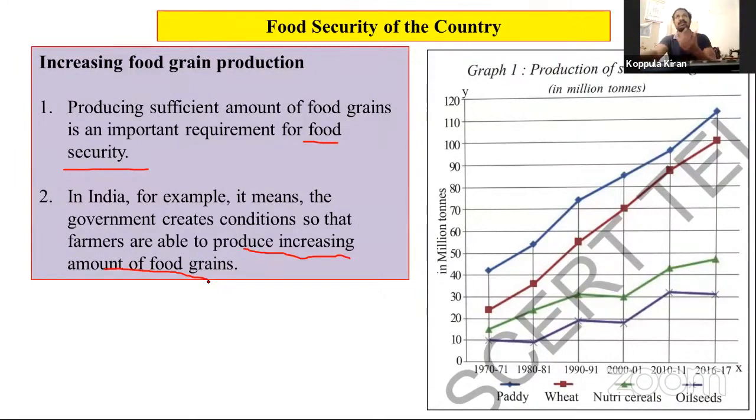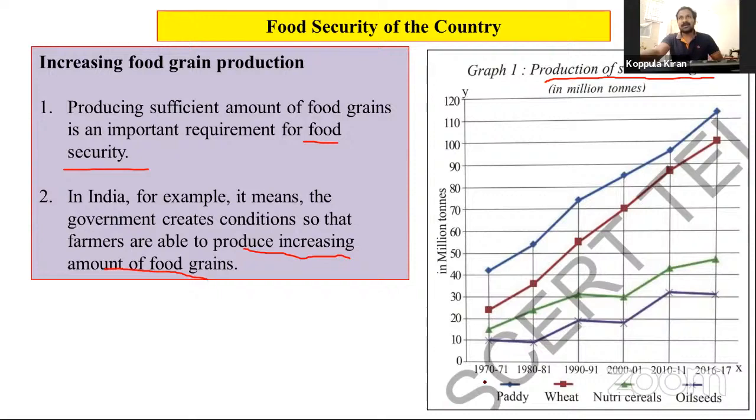Production from the fields. See graph one, all of you: production of select food grains. What are the food grains? I hope you can understand this graph, because you have already learnt in mathematics how to understand graphs.